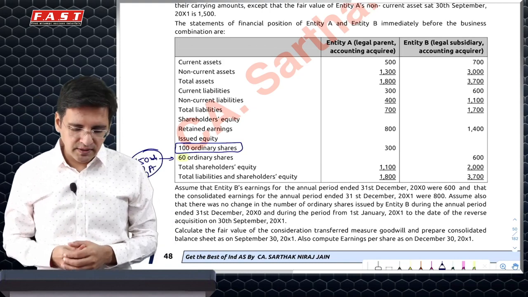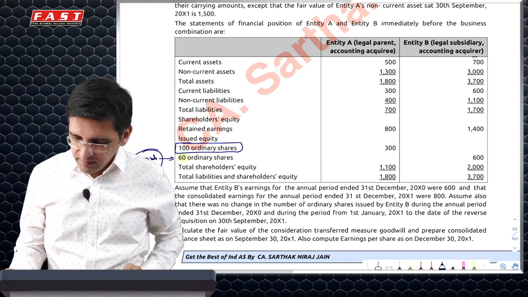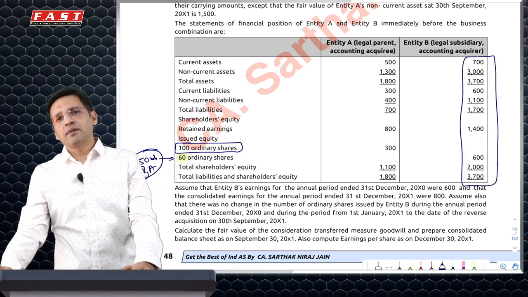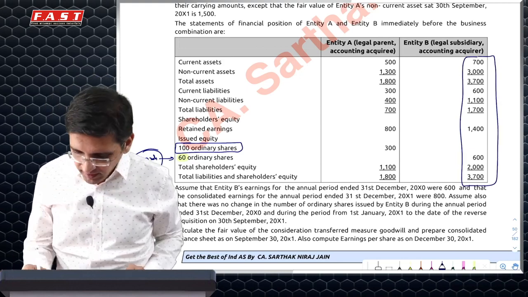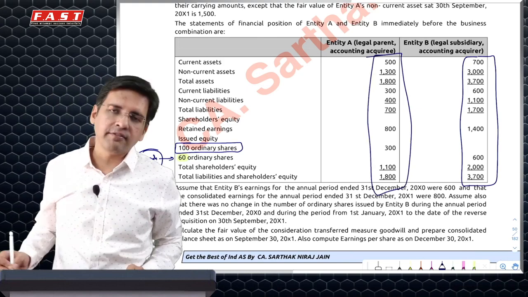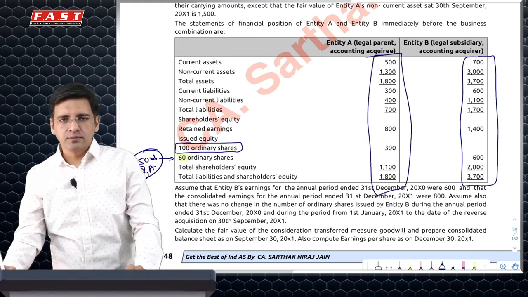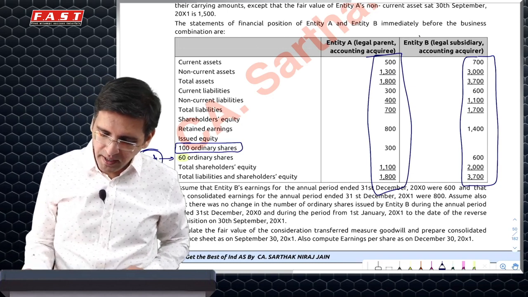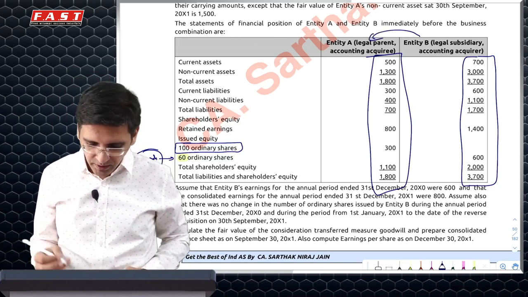In reverse acquisition, all assets and liabilities of the accounting acquirer, the legal acquiree, will be taken at carrying amount. My assets and liabilities will be taken at fair value. What is most important is PC. How do we calculate the PC? We will say, had B acquired A, what it would have given to A.